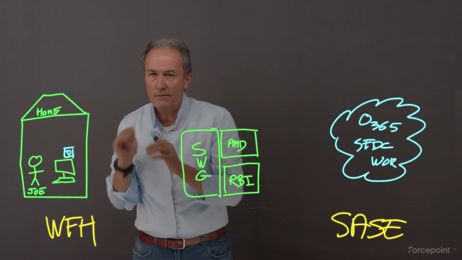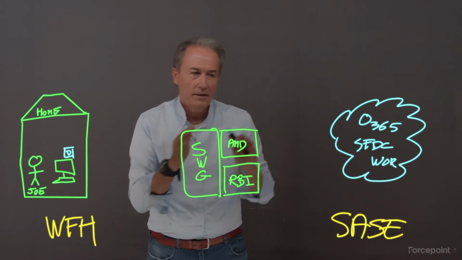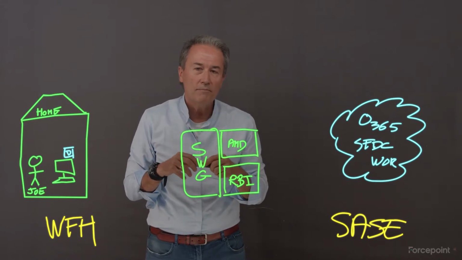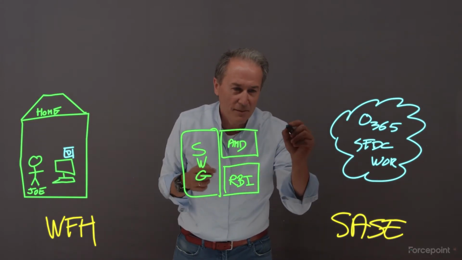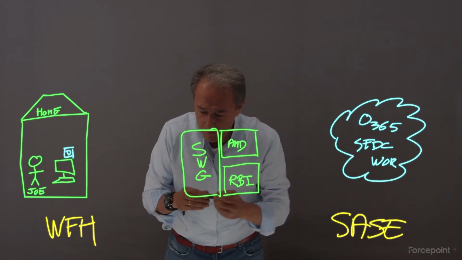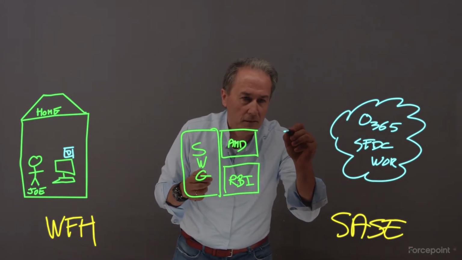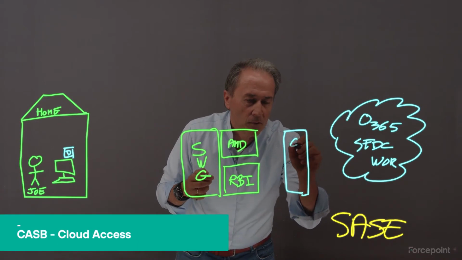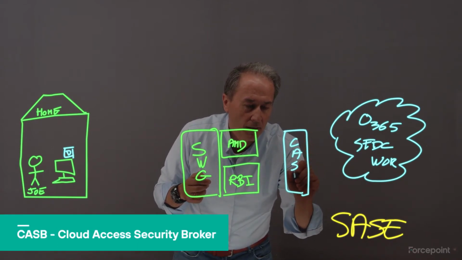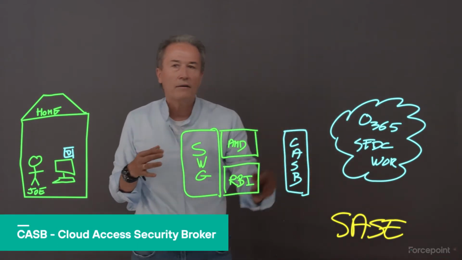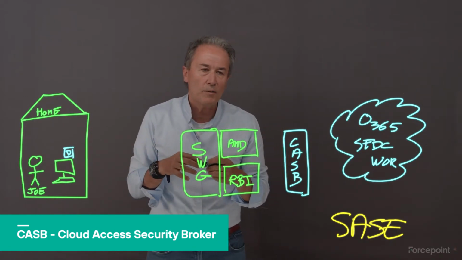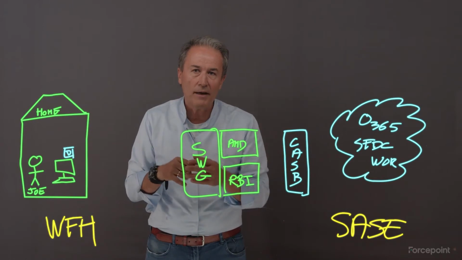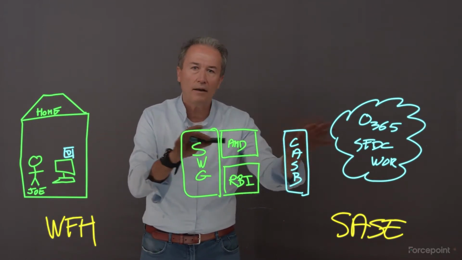So we got the connectivity with the agent. Now we need secure connectivity. That is the job for CASB. So let me draw the CASB here. So what do we use CASB for? CASB is the Cloud Access Security Broker. We actually want to give IT some control of that cloud traffic.